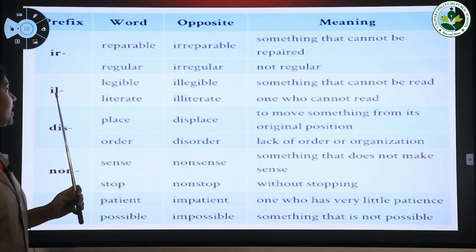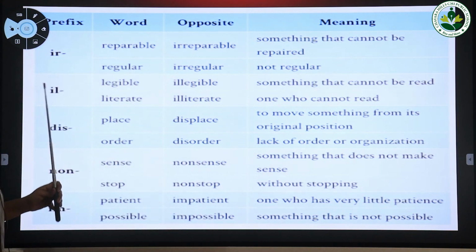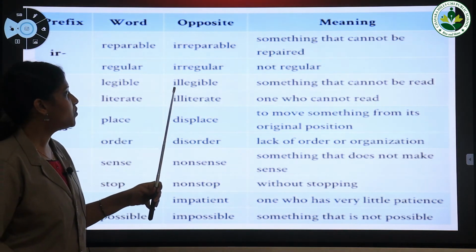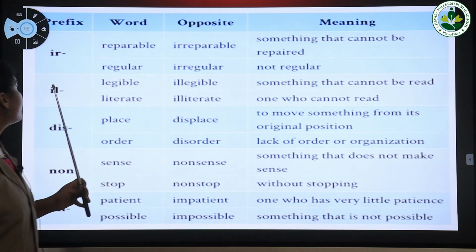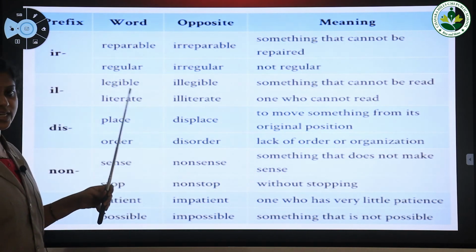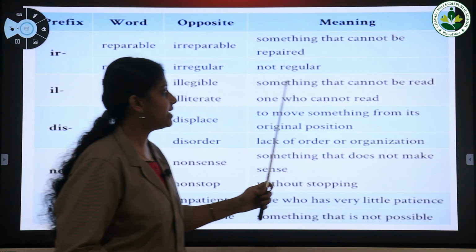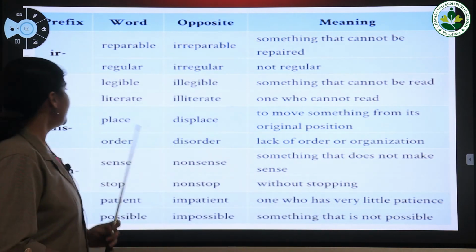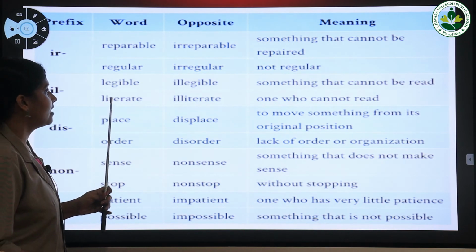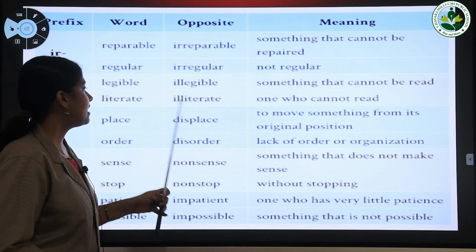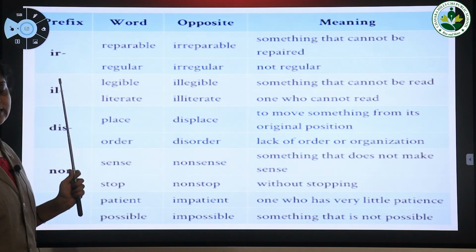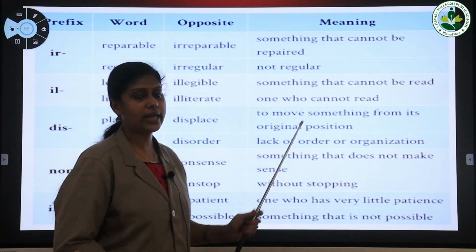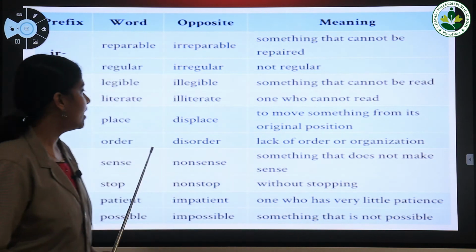Next prefix il, and the word is legible. We will get a new word, illegible, by adding the prefix il to the word legible, and it means something that cannot be read. Then next word, literate. Illiterate is a word formed by adding the prefix il to the word literate, and it means one who cannot read.